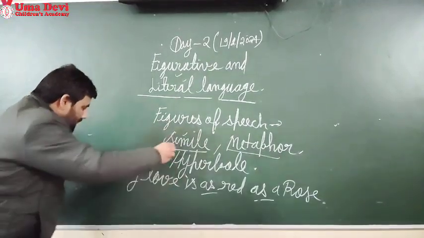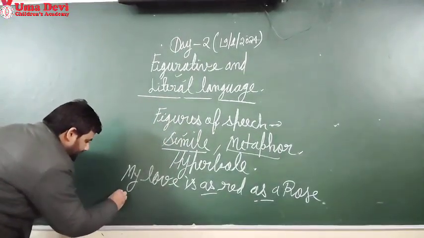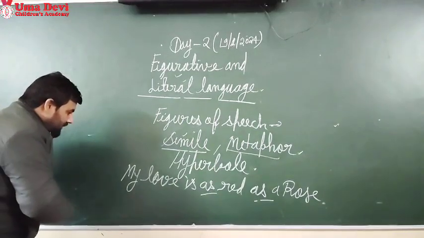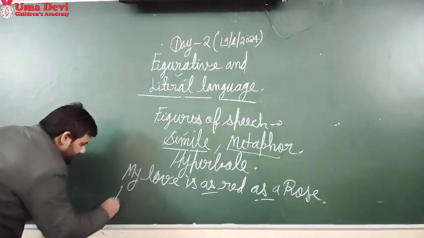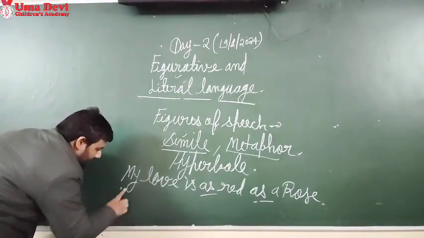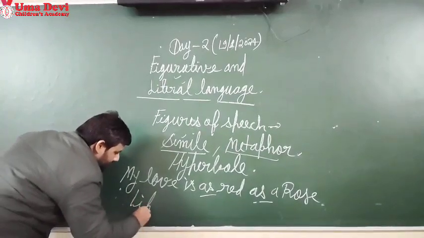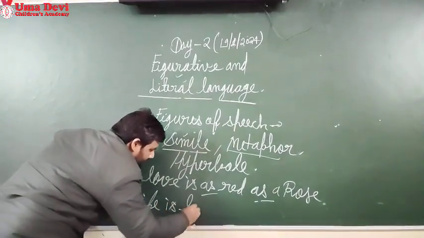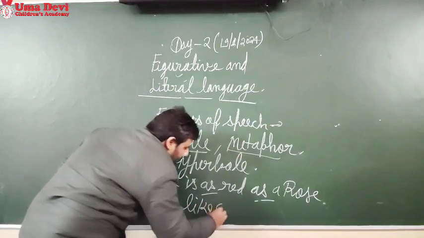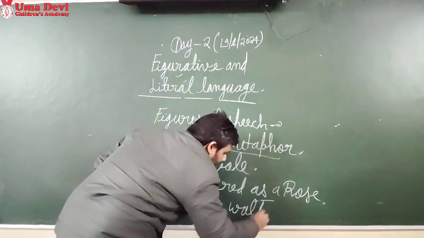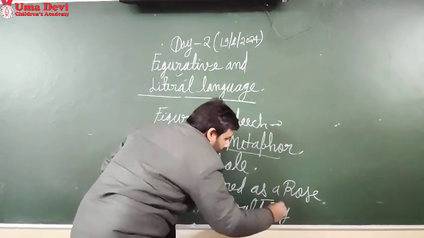In the same way, another example: life is like a walking shadow.